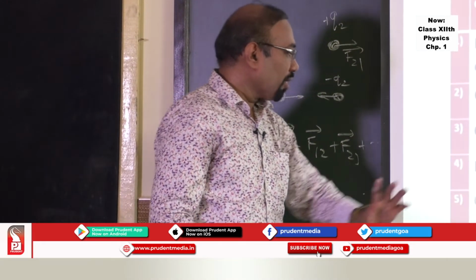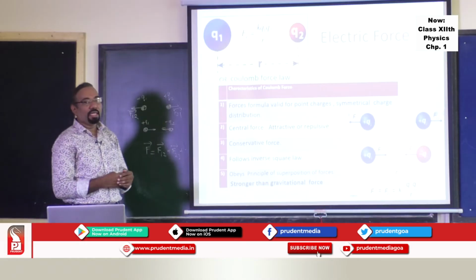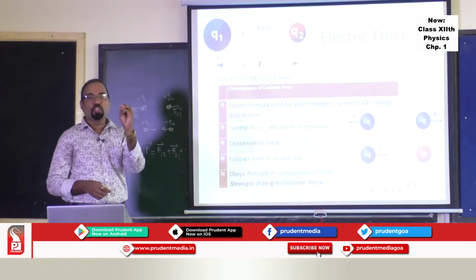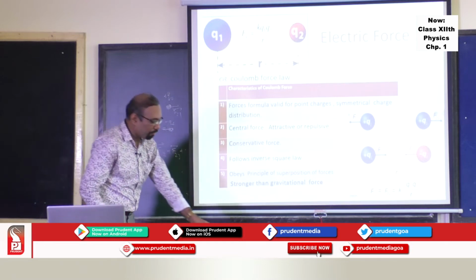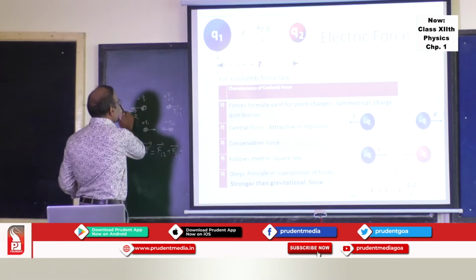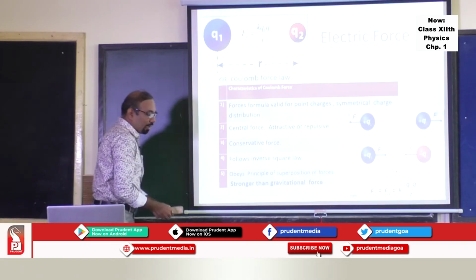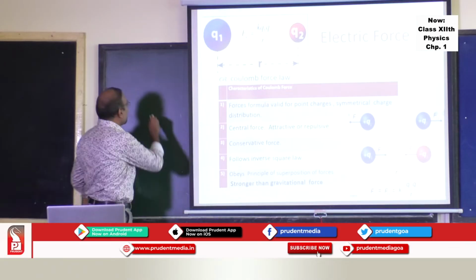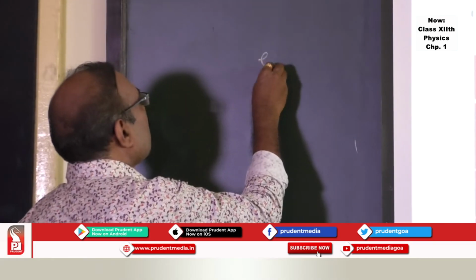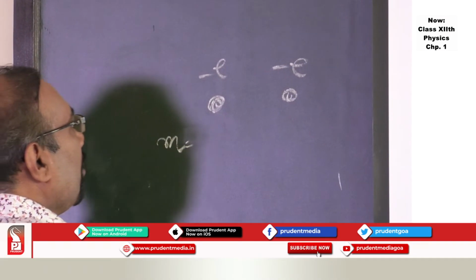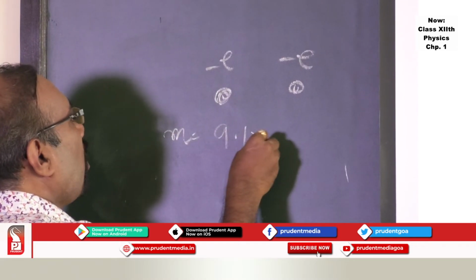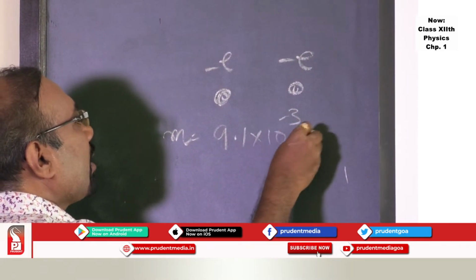And the last important point is that the electrical force is stronger than the gravitational force. You can take a simple example of two electrons, and compare electrical force and gravitational force. So this is one electron, this is another electron. Mass of the electron is 9.1 into 10 raised to minus 31 kg.